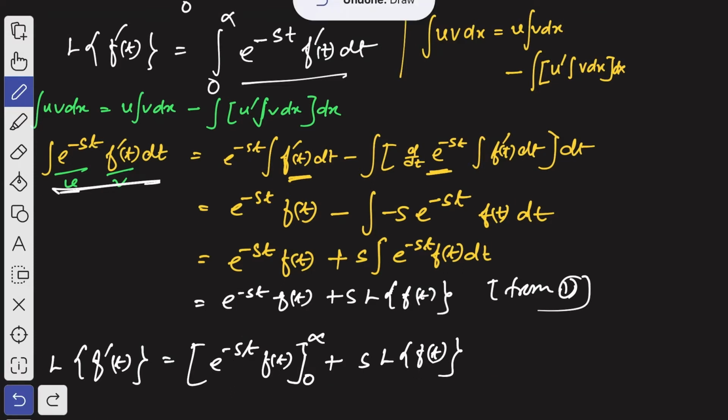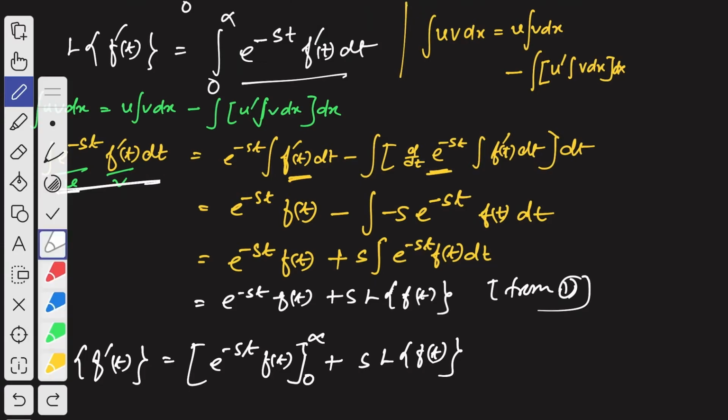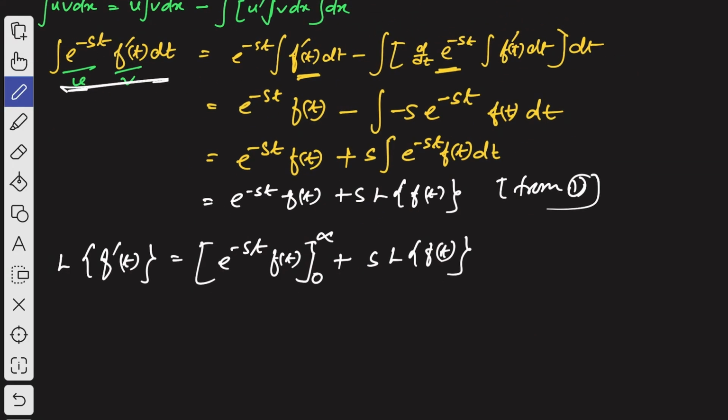Okay, then what will we get? Let me scroll down the page. On putting the upper limit, you will get 0 minus, and putting the lower limit, this will give 1, and this will give f of 0, right? F of 0, and plus s into Laplace transformation of f of t, right?